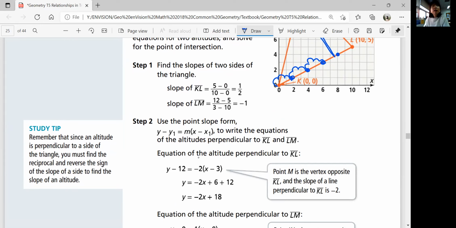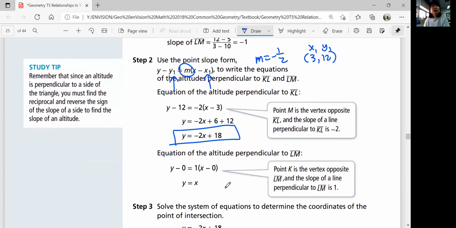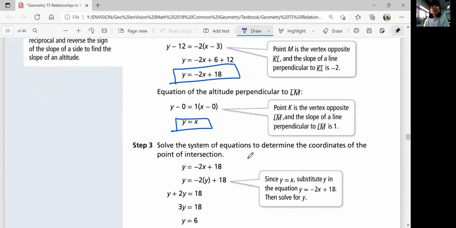So you plug in your slope here, your x value of the point here, y value of the point here. So you're plugging in m equals -2, and your point (3,12), that's your x sub 1, that's your y sub 1, okay? And then change that to slope-intercept form, that's your line equation. So the equation of the altitude perpendicular to KL is y equals -2x plus 18. And in the same way, the one perpendicular to LM should be y equals x.